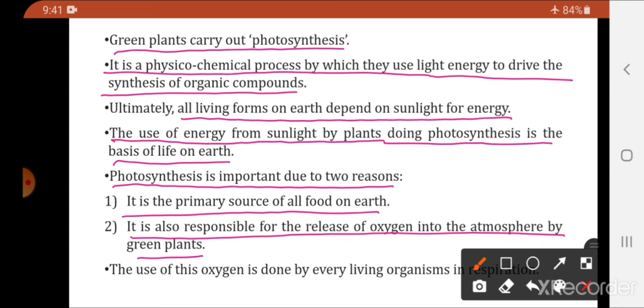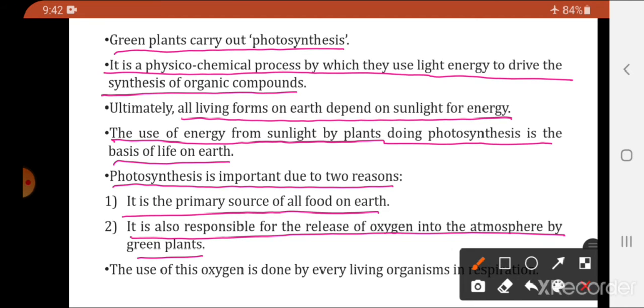Who is the main food source? Green plants. And how do green plants make it? By the process of photosynthesis. So the main source of food for all living organisms is coming through photosynthesis. And during the process of photosynthesis, oxygen is released into the atmosphere. Green plants release oxygen into the atmosphere at the time of photosynthesis.